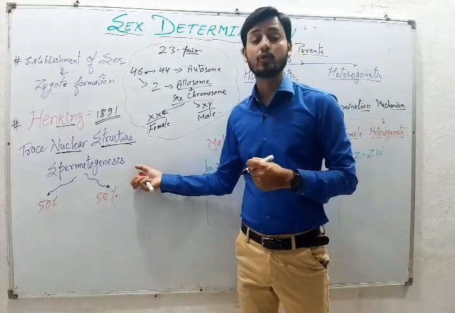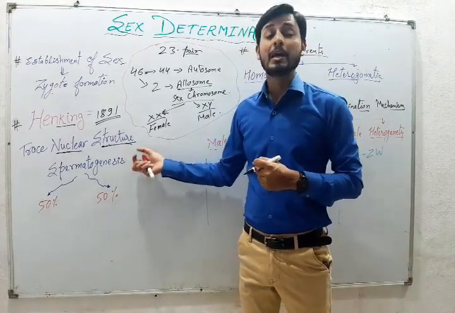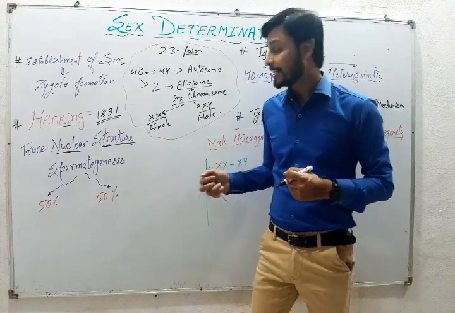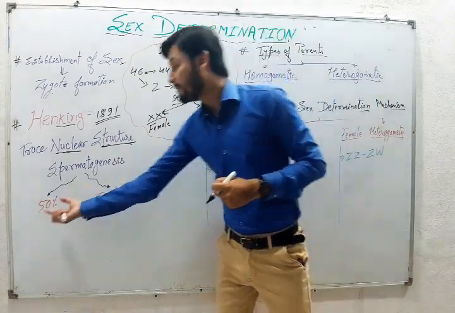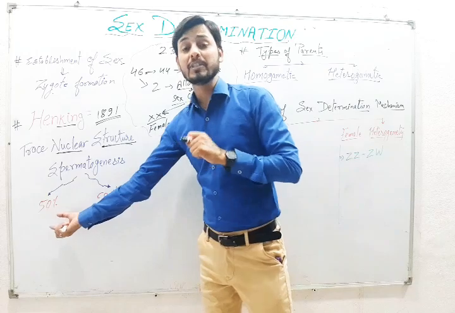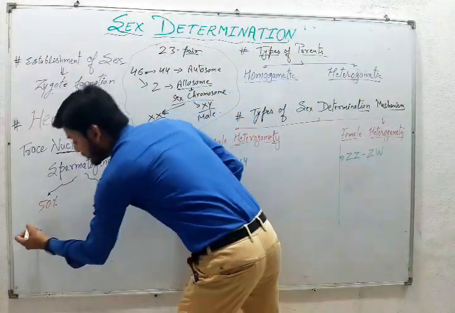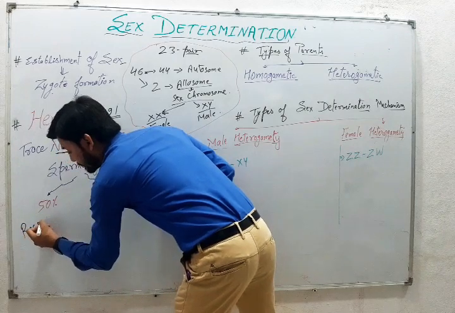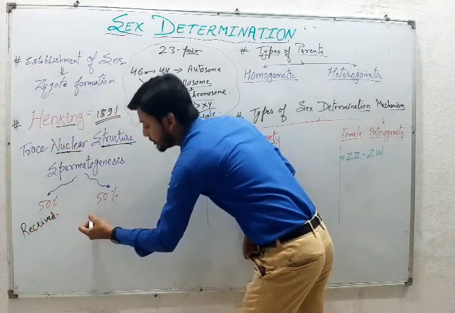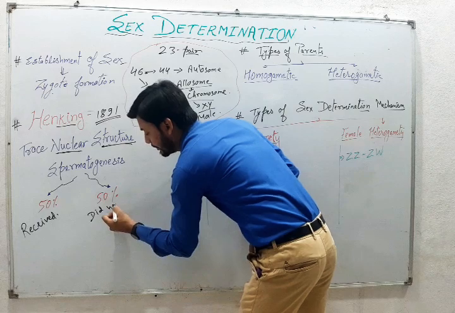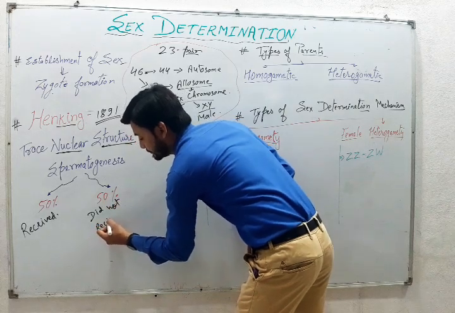He had traced these structures, but he observed that during spermatogenesis 50% of the sperms received this structure, whereas the other 50% did not receive it.